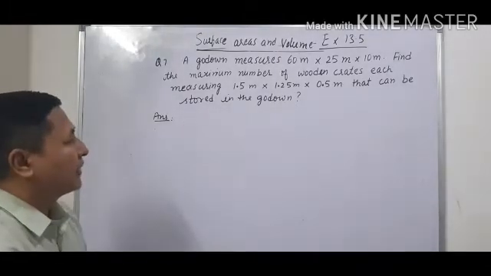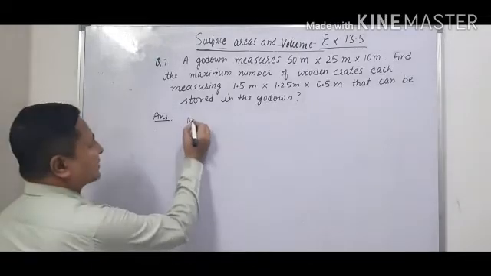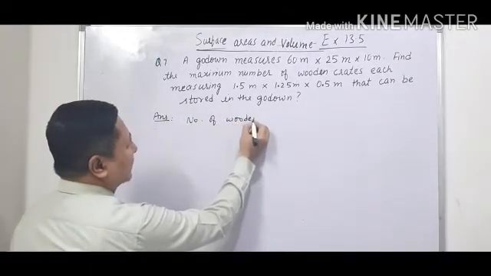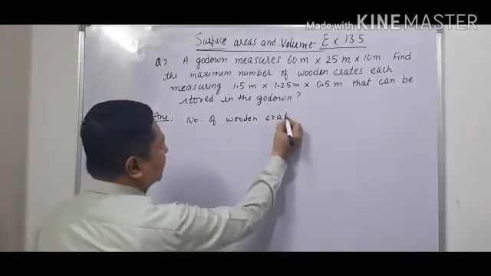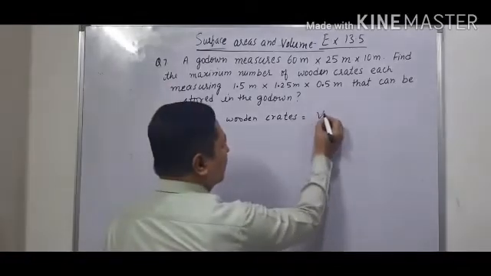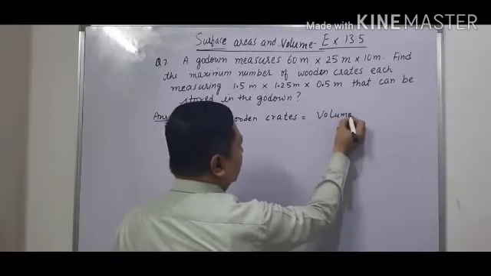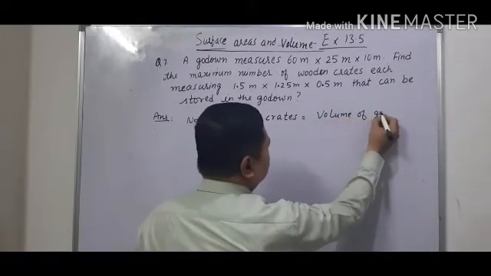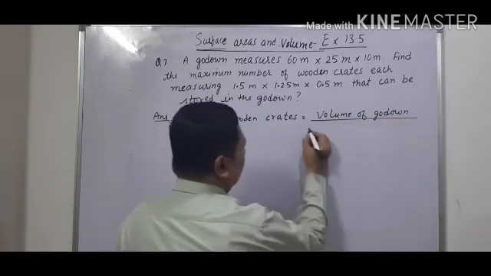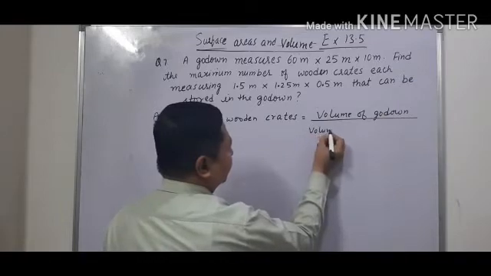Now if you want to find the number of wooden crates that can be stored in the godown, it will be equal to the volume of the godown upon the volume of one wooden crate.